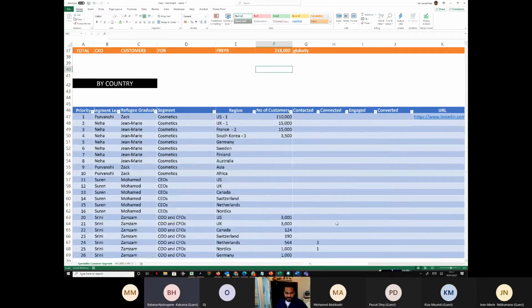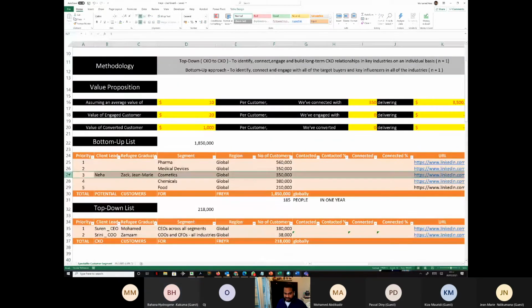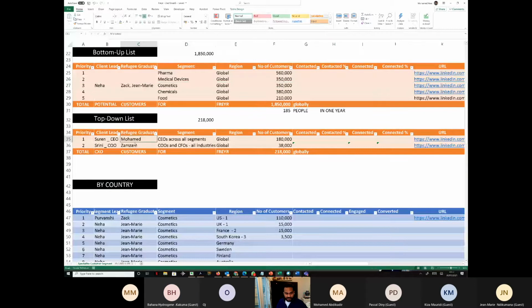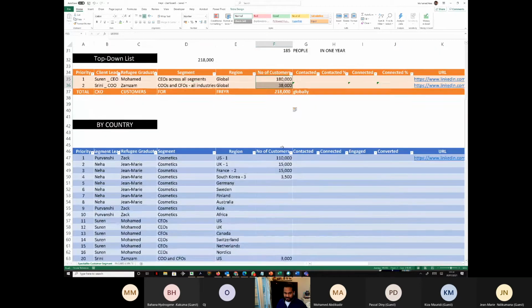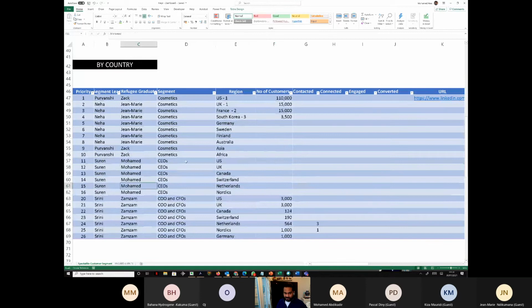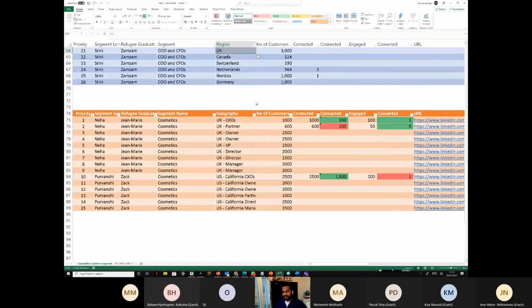So this is an important sheet, and while Zach and Jean-Marie are attacking this division, the cosmetics thing, what about Zamzam and Mohammed? What are they going to do? They're going to attack the top down. I mean, you can see this, right? All the chief executives across all segments, and the chief operating officers and CFOs of all industries. These are the 2 other lists that Mohammed and Zamzam are going to do in the same fashion. Start with US, UK, Canada, etc. So we will have to split everything into 2000.